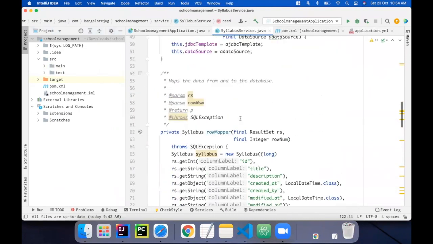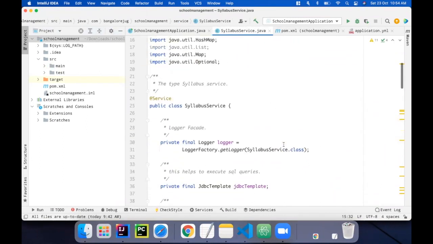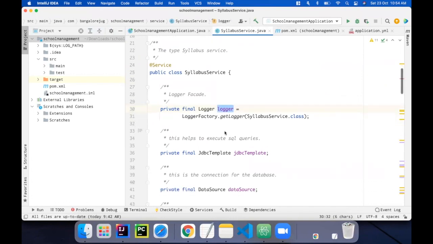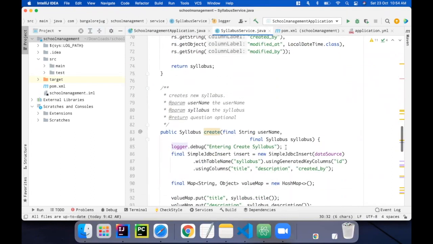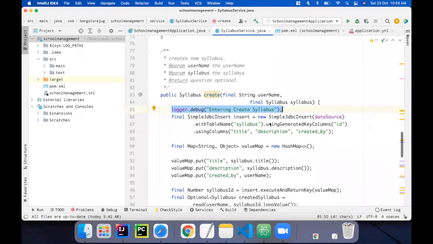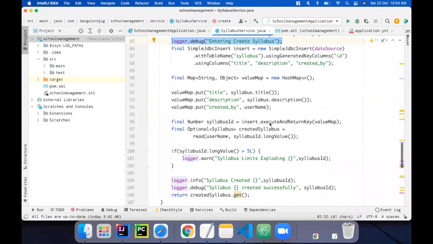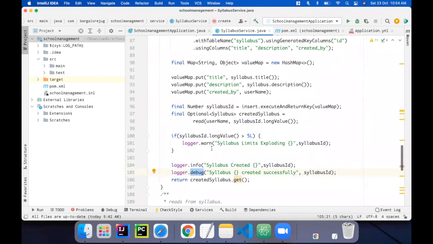Here I have used the SLF4j LoggerFactory, and I've created a logger object. With that logger object, I'm going to print the debug messages, sorry, logging messages. When this create method is being entered, I'm going to print a debug message saying entering create syllabus. And also if a syllabus is being created, I'm going to print it out as an info. Again, a debug saying that this syllabus has been created successfully.